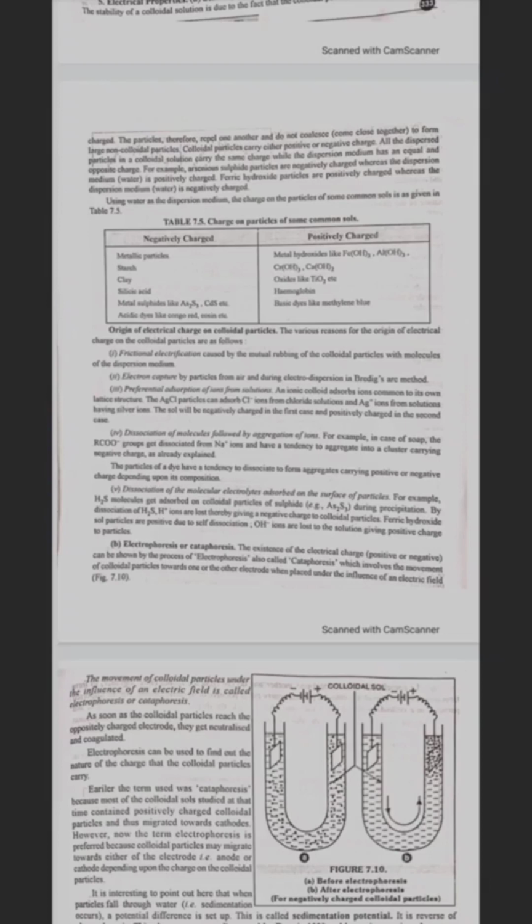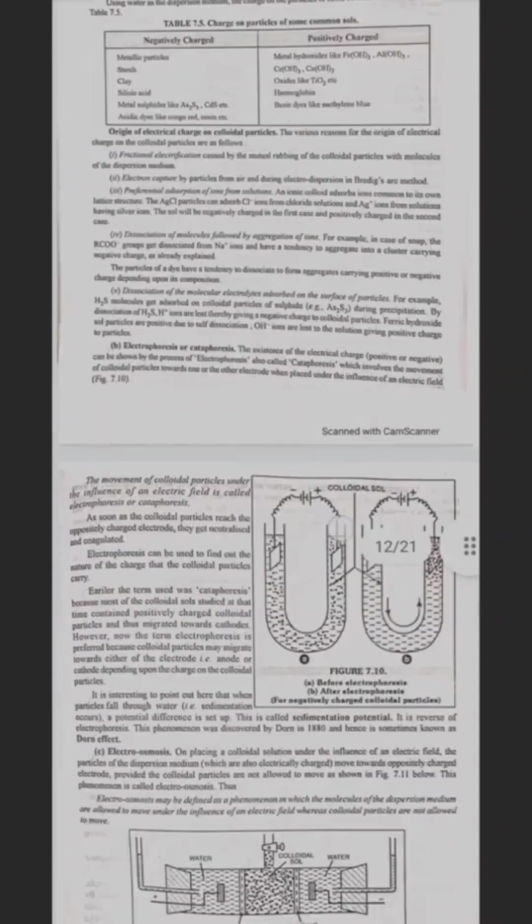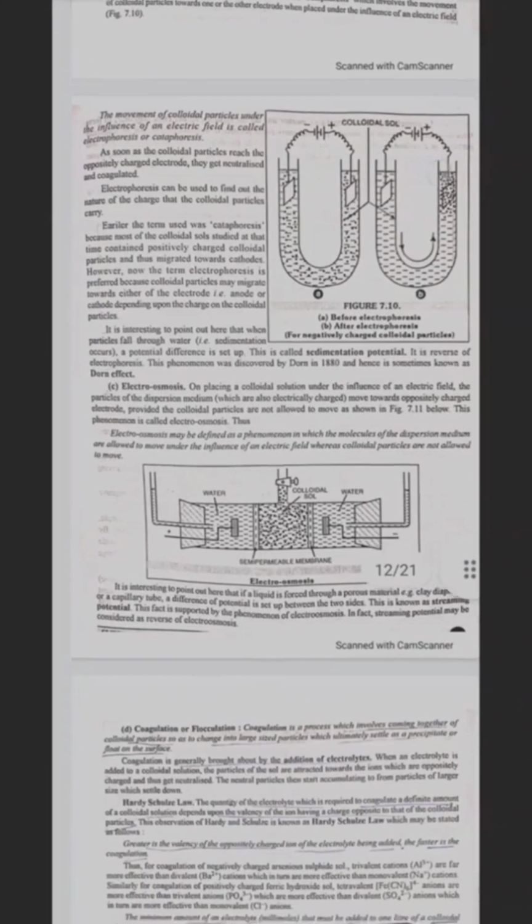Electrophoresis or cataphoresis. The existence of the electrical charge, positive or negative, can be shown by the process of electrophoresis, also called cataphoresis, which involves movement of colloidal particles towards one or the other electrode when placed under the influence of an electric field. The movement of colloidal particles under the influence of an electric field is called electrophoresis or cataphoresis. As soon as the colloidal particles reach the oppositely charged electrode, they get neutralized and coagulated.